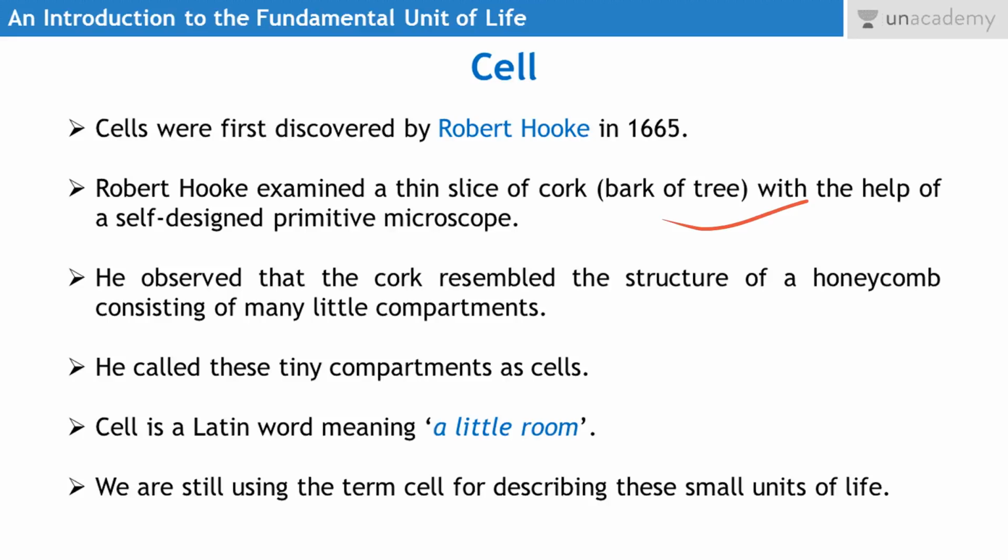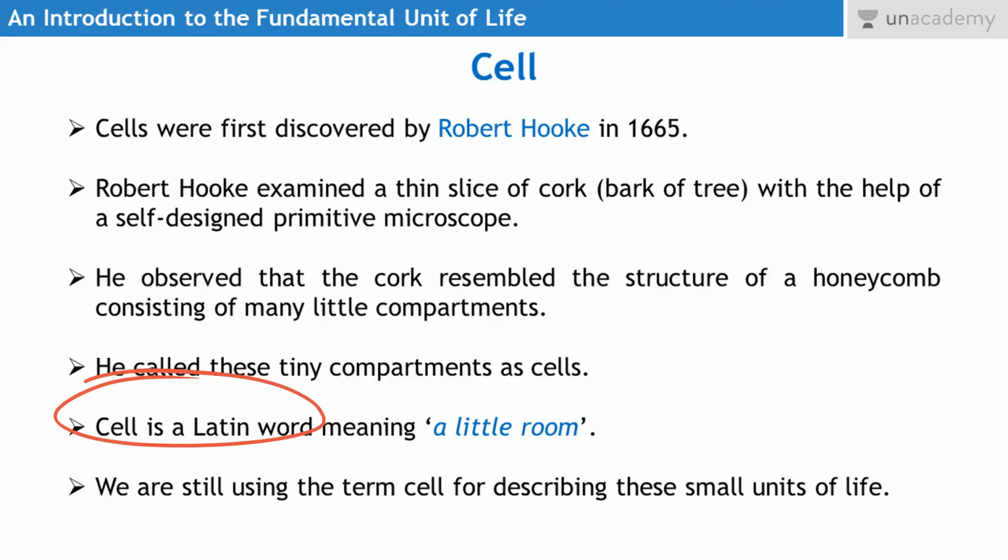He named these little compartments as cells. Cell basically means a little room in Latin. Since Robert Hooke observed that this cork is actually made up of these small compartments, which resembled the honeycomb structure, he called these small compartments little rooms, that is cell in Latin. So we are still using the same term, cell, for describing these small units of life.